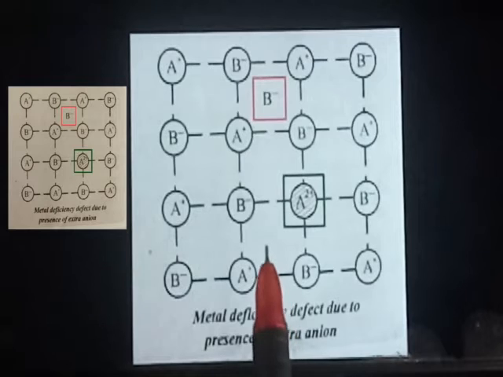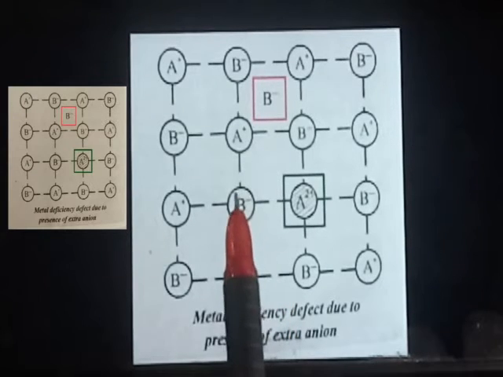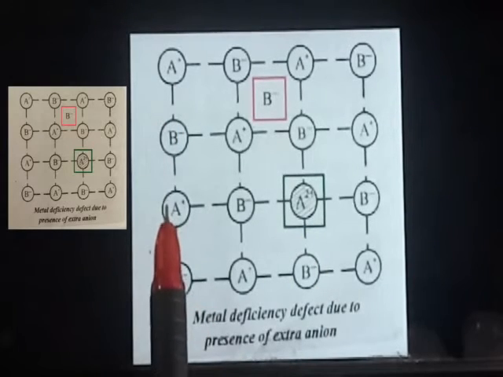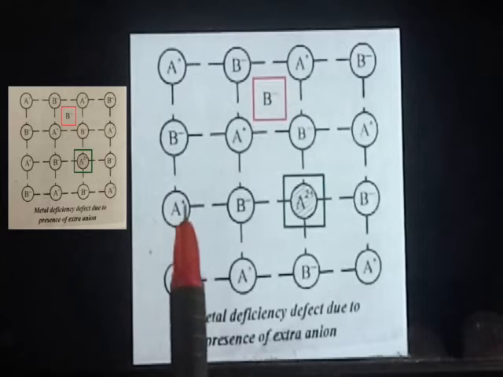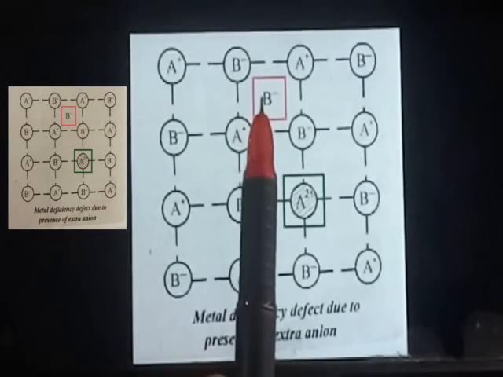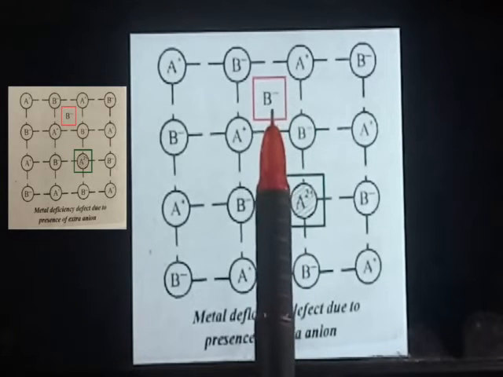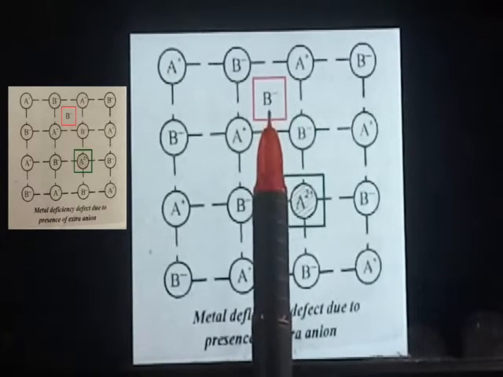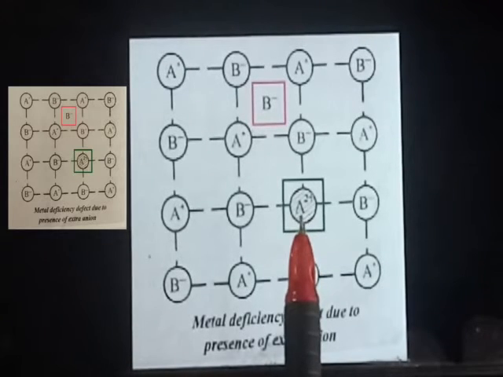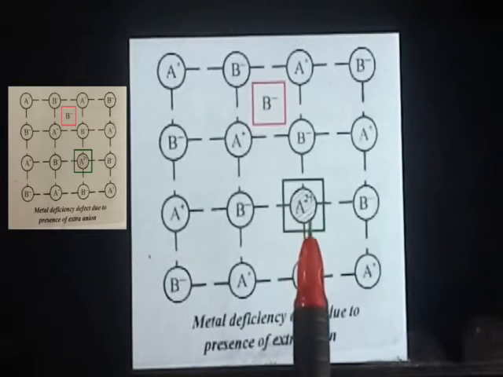This additional negative charge is balanced by the adjacent cation possessing an additional positive charge. Here all cations' charge is plus 1 and this cation's charge is plus 2. So the additional negative charge is balanced by this cation with A2 plus charge. I hope you understand this one.